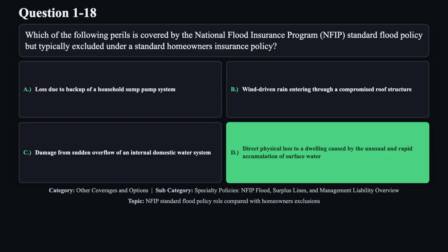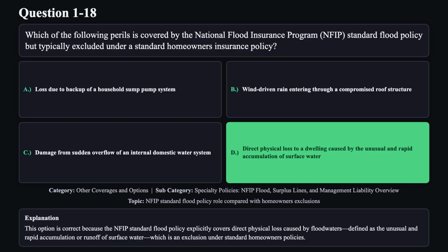The correct answer is D. This option is correct because the NFIP standard flood policy explicitly covers direct physical loss caused by floodwaters, defined as the unusual and rapid accumulation or runoff of surface water, which is an exclusion under standard homeowners policies.